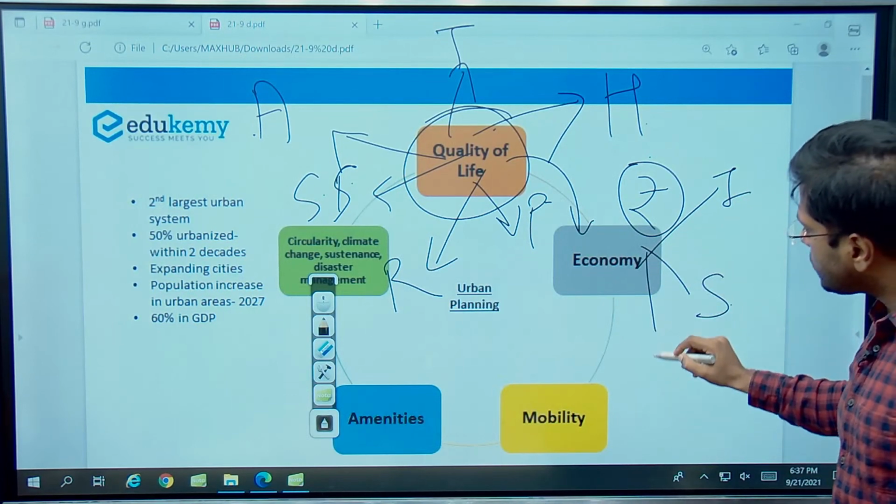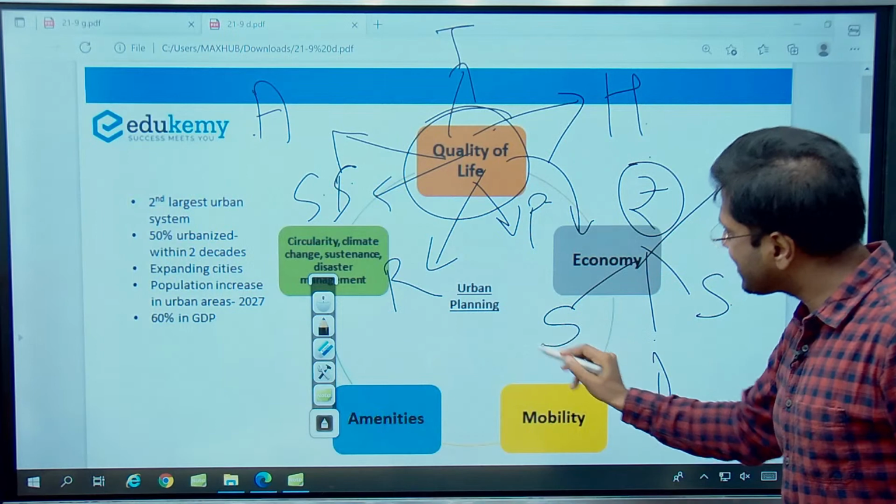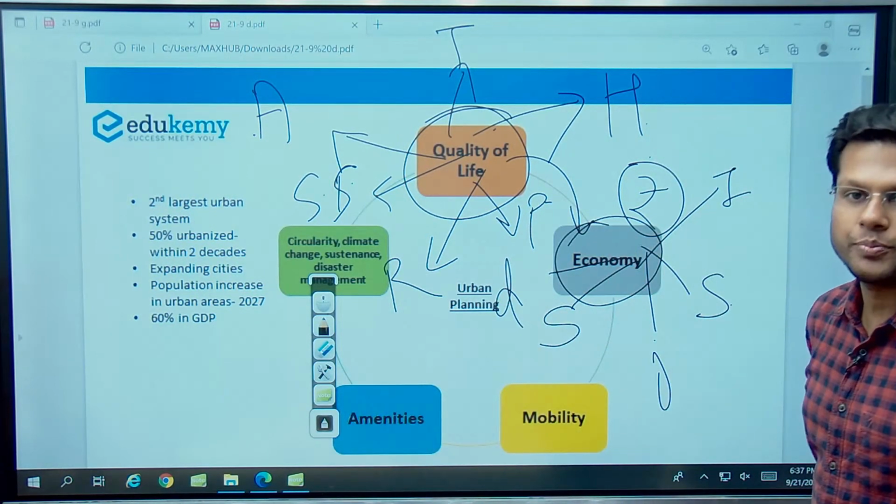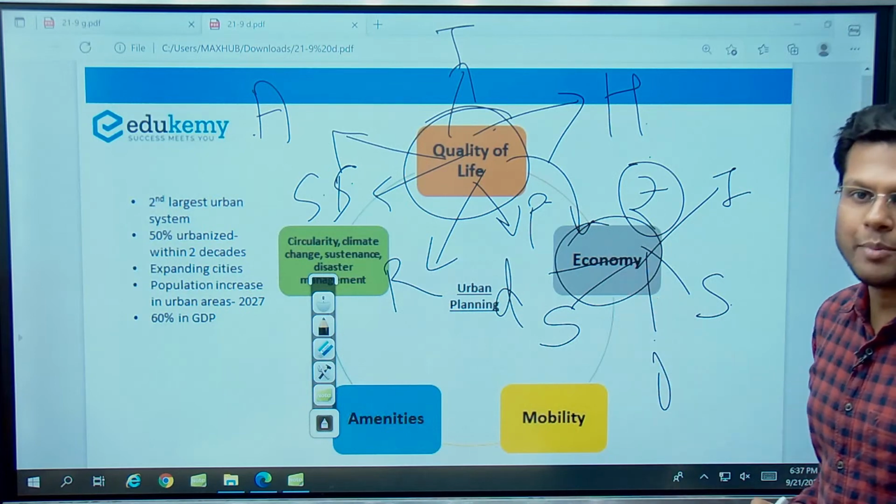So we need jobs, we need skills, we need diversification. This is what economy is largely about, right? So this is the traditional economy I'm talking of.